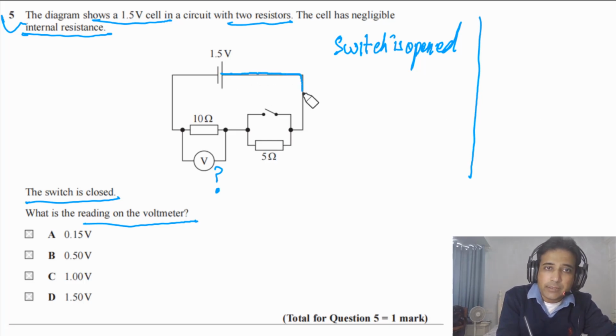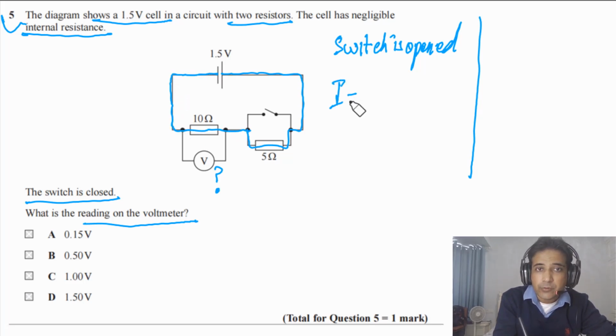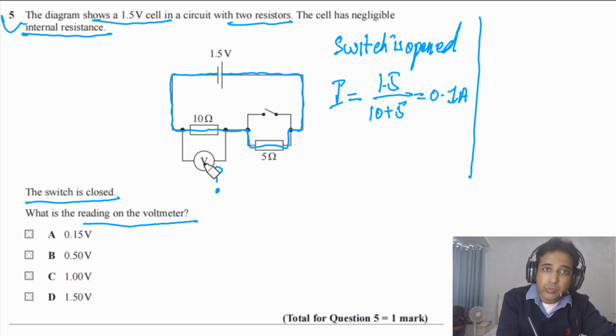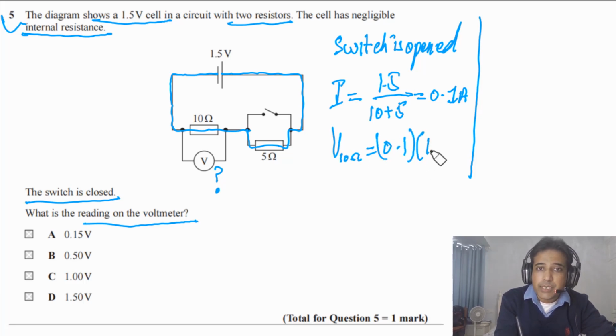Current will flow like this. Current will not pass through this switch because its resistance is infinite. So current will flow like this. If we need to find the value of current, that will be equal to 1.5 volts, the total PD in the circuit, divided by total resistance in the circuit. If we solve this one, we will get 0.1 amps. Now if you need to find the reading on this voltmeter when the switch is open, we can say V across 10 ohms will be equal to 0.1 times 10.